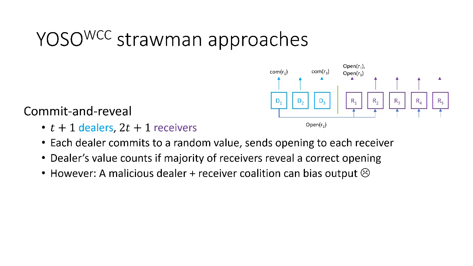And basically the idea is that now the party R5, which is in coalition with D3, can decide whether to reveal the opening of D3 or not. And so the party R5 can decide based on the information that has been published by the prior receivers about the values sent by D1 and D2. Based on this information, R5 can decide whether it wants to open, let's say, the bit 1 that D3 committed to or not. And this way bias the output.